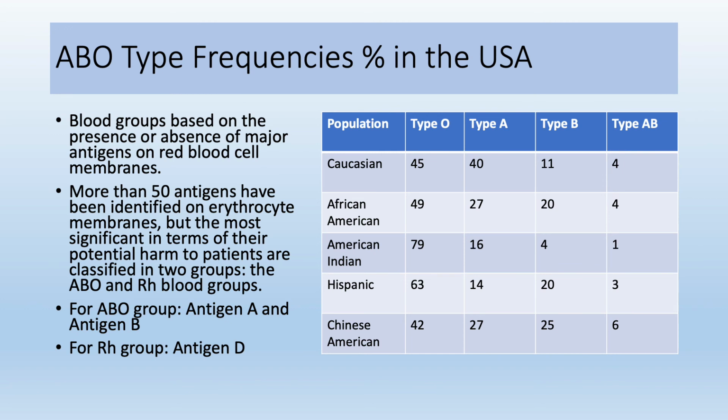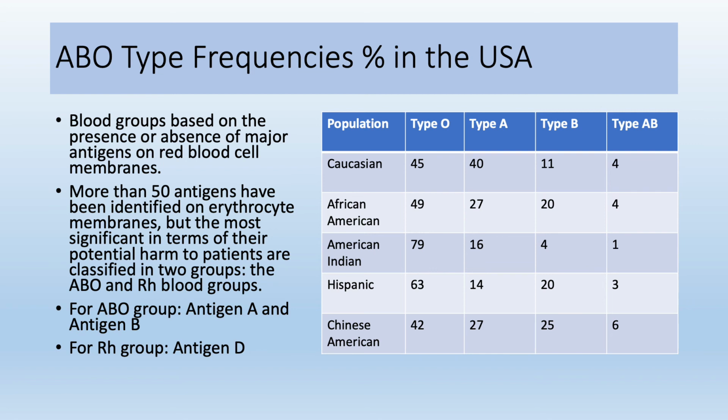Blood groups are based on the presence or absence of major antigens on red blood cell membranes. More than 50 antigens have been identified on red blood cell membranes, but the most significant in terms of their potential harm to patients are classified in two groups, ABO and RH blood groups.